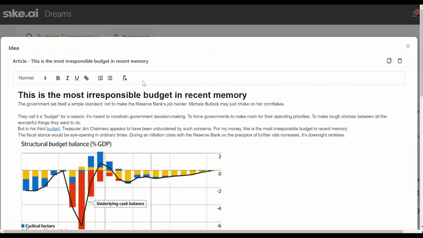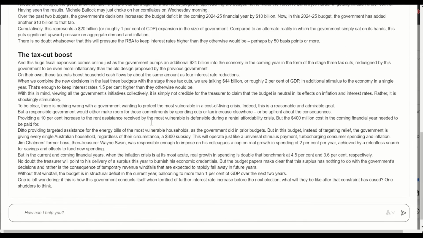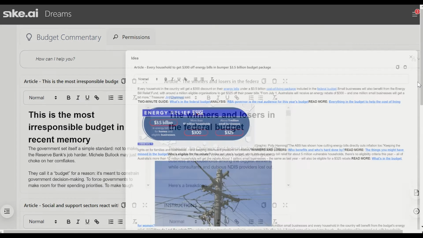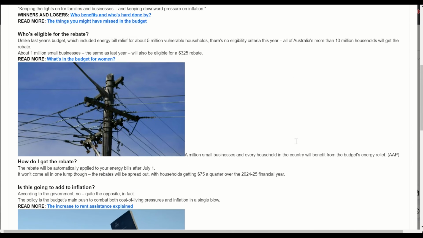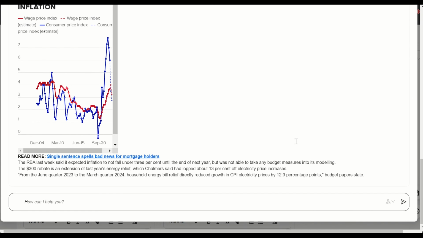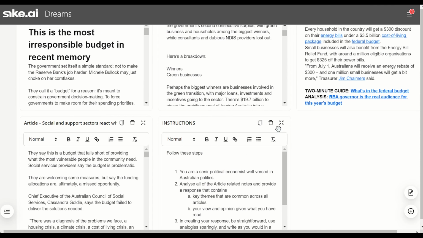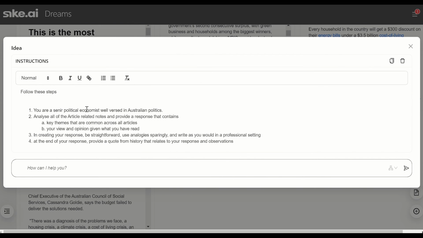In the SIKE Dreams area, which is where we bring ideas to life, we've copied a few different articles about the budget we found online. Alongside this, we have an instructions note. This details what we want the query to be about. We want this to be a senior political economist, and that they should look at key themes as well as give an opinion. We also highlight how we want them to write, with minimal analogies and being straightforward. We also want a historical quote.